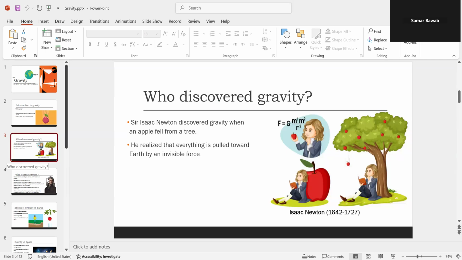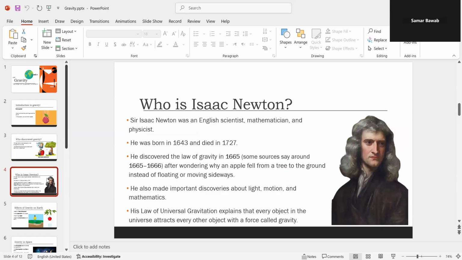Who is Isaac Newton? Isaac Newton is an English scientist. He was also a mathematician and physicist. He was born in 1643 and died in 1727.